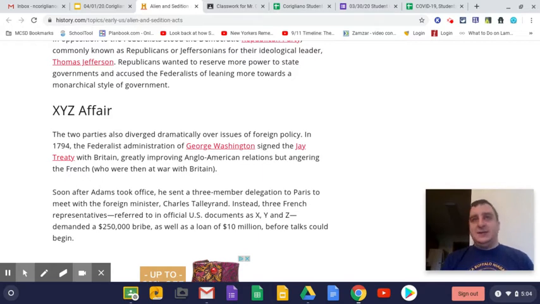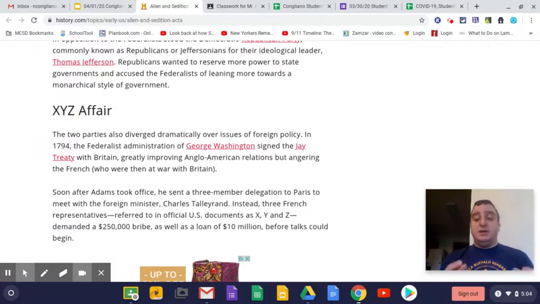Talleyrand does not want to meet with the delegates of the United States. Instead, he sends his own 3 representatives to meet with them. And these representatives demand a $250,000 bribe and a loan for $10 million before any talks with Talleyrand and the French government could begin.